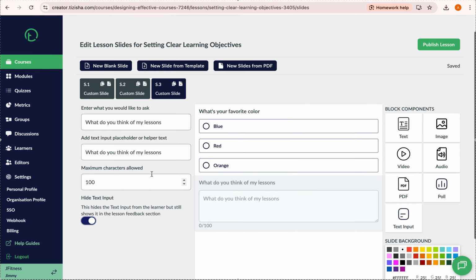Great. So that's how you go about populating the different block components. There's one, the slides from PDF, which we've not added. The best way to do that is to click on new slides from PDF. What this does is, let's say you have a PDF document that has 50 pages, right?